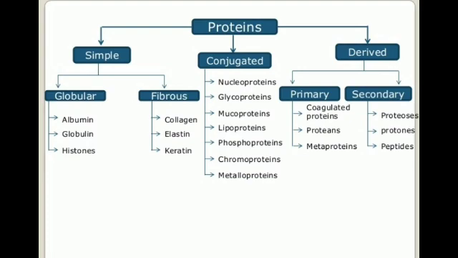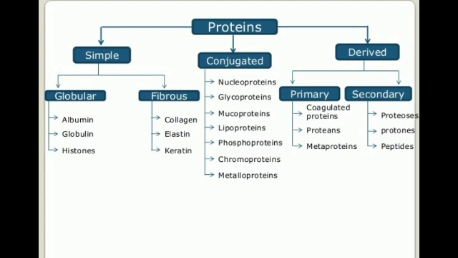Now, each and every protein has its biological function. If we are talking about protective proteins, then you can give the example of immunoglobulin, thrombin, fibrinogen. If we are talking about enzymes, then ribonuclease, amylase, trypsin are enzymes.